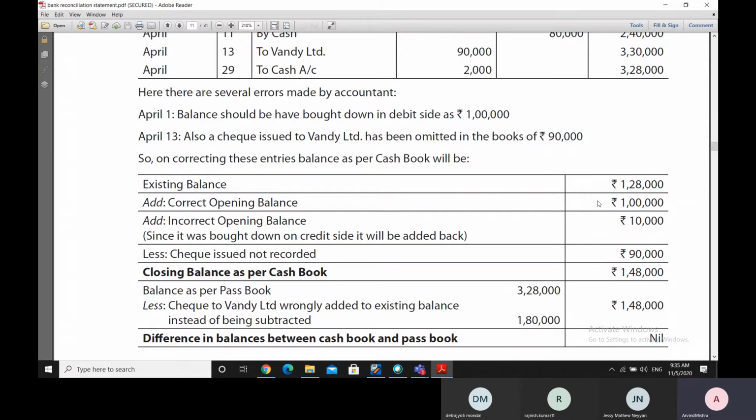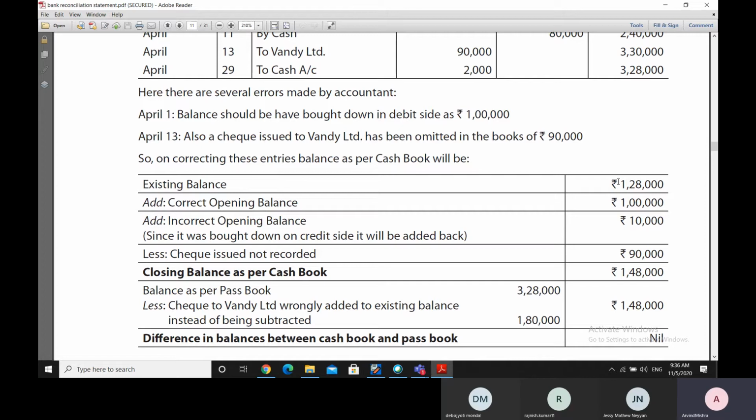This balance is being added back here because we want to move towards the bank balance, and in the bank that balance would be there, but in the cash book it is completely missed out. So we are writing this 1 lakh rupees balance here.